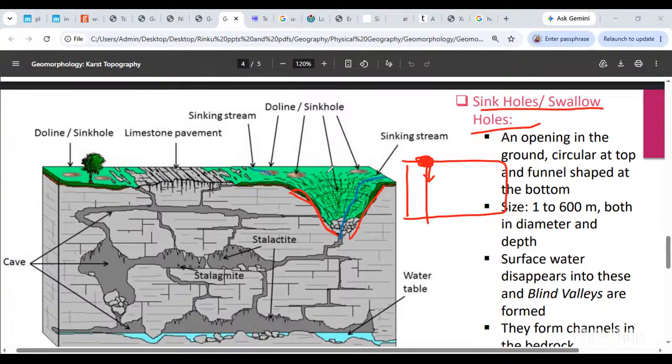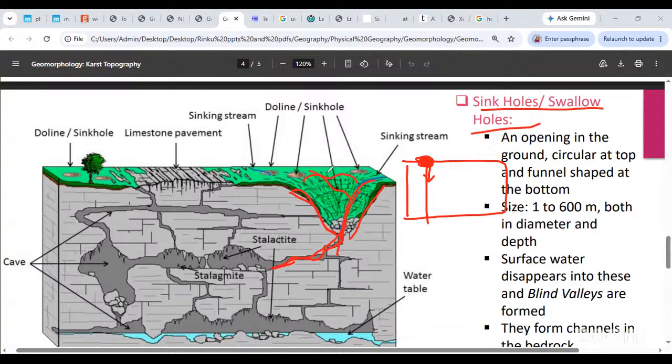Whatever surface water is available over here will drain through this swallow hole or sinkhole downwards, down into the limestone bed. This will form a channel. Can you see this water? It will go eroding in places wherever the rock is more vulnerable. It will start eroding and go into places that look more vulnerable, and it will make larger gaps or larger hollows.